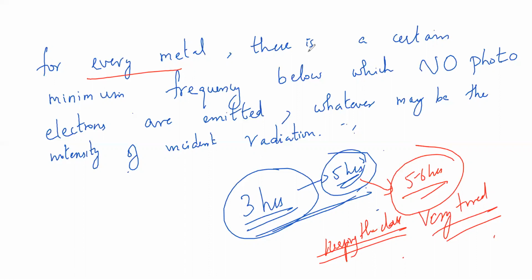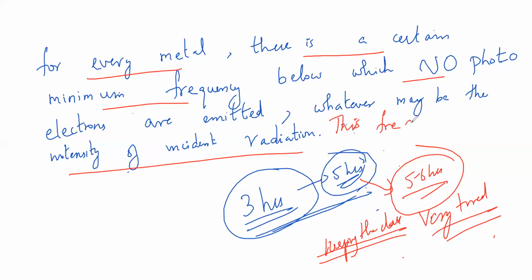For every metal, there is a certain minimum frequency below which no photoelectrons are emitted, whatever the intensity of incident radiation. However much I write on the board, nothing will go to our head if our threshold limit is reached. So this type of frequency is called the threshold frequency.